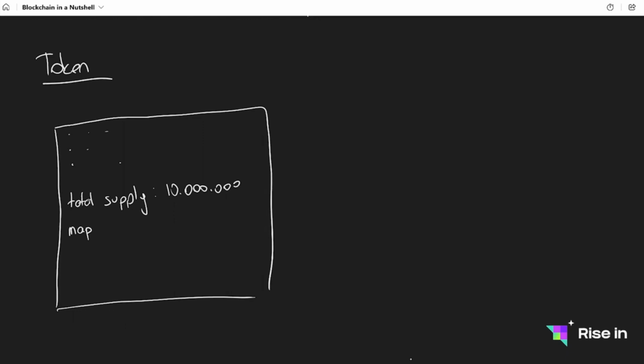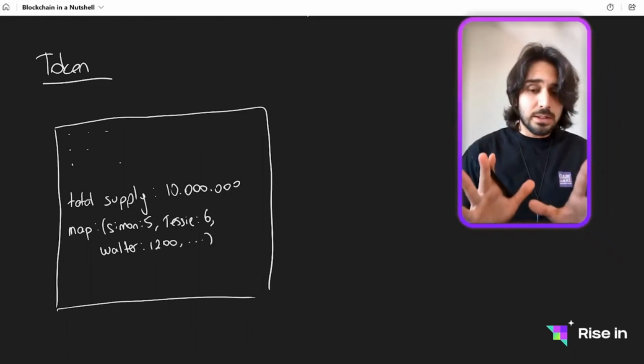And in this map, I say Simon got 5, Jesse got 6, let's say Walter got 1200, and so on. This is actually what a token is.